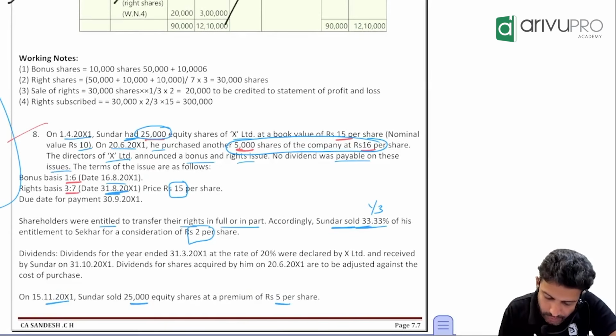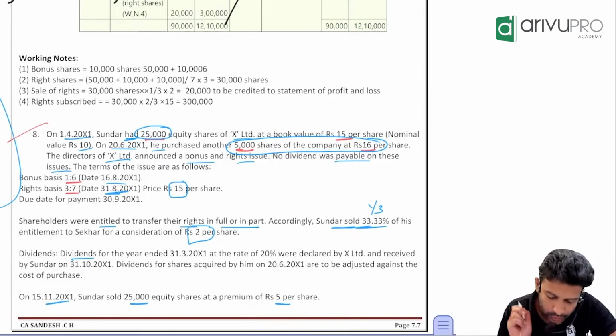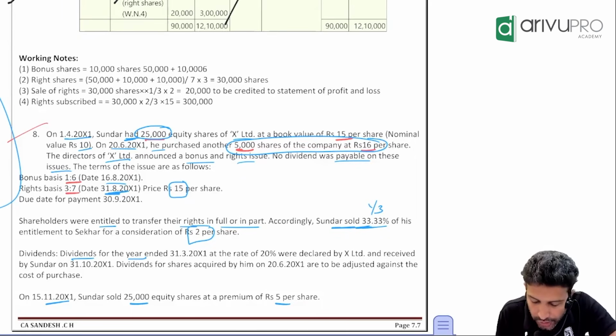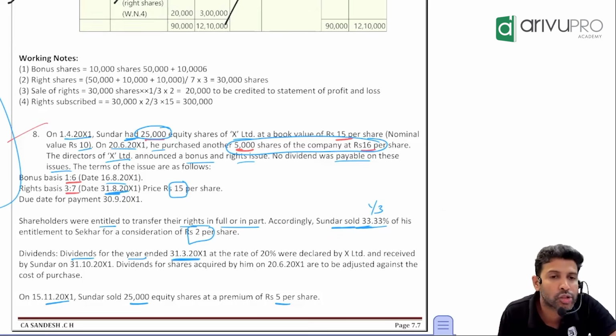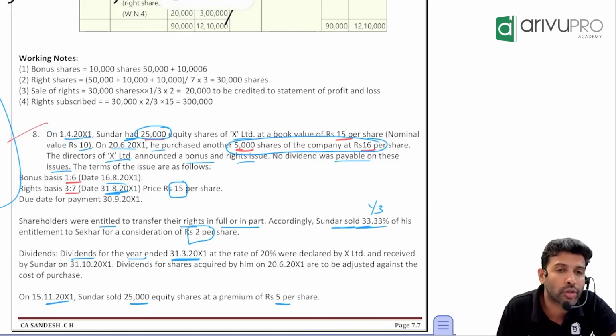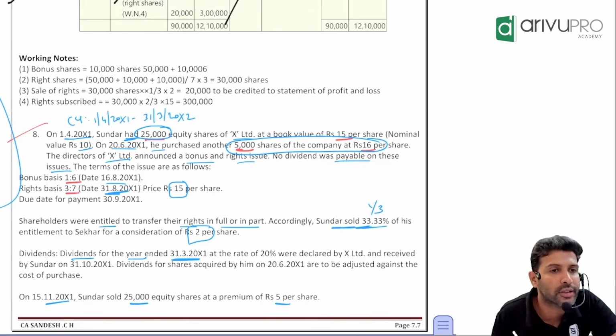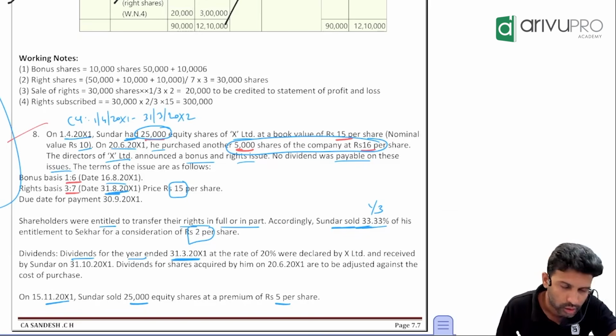Next, dividend. Careful about this. Dividends for the year ended 31st March 20x1. Stop there only. Go back to the first line. What did they say? On 1st April 20x1. That means our current year is starting on 1st April 20x1. What is our full current year? 1st April 20x1 to 31st March 20x2. Keep that in mind.